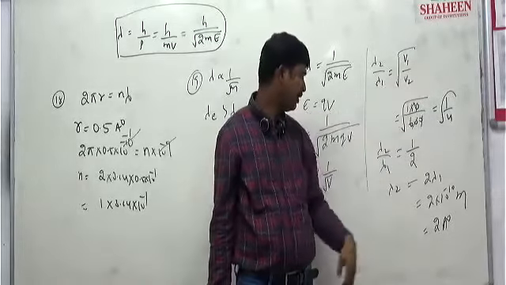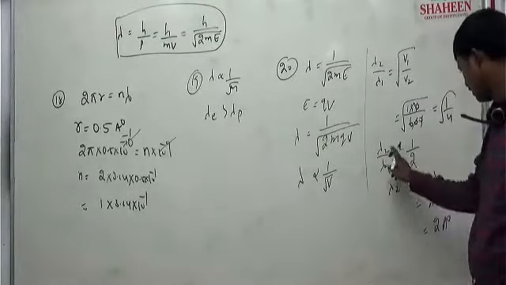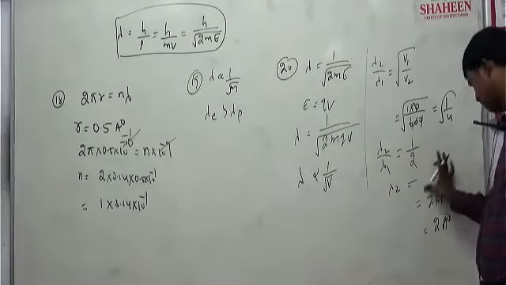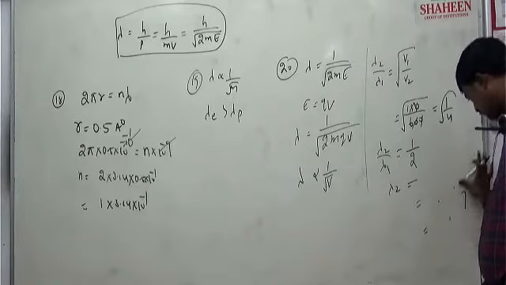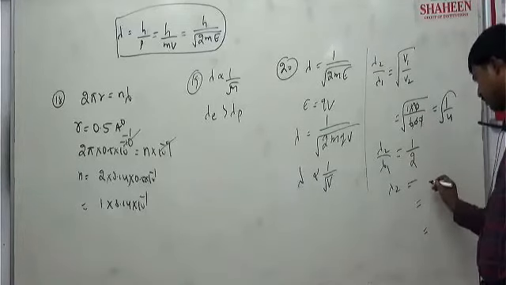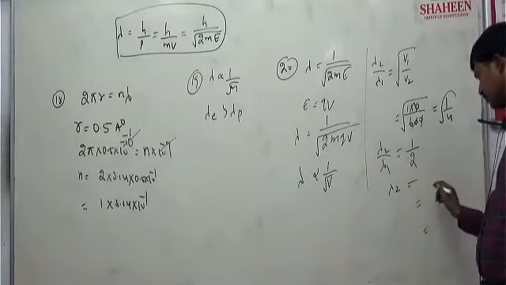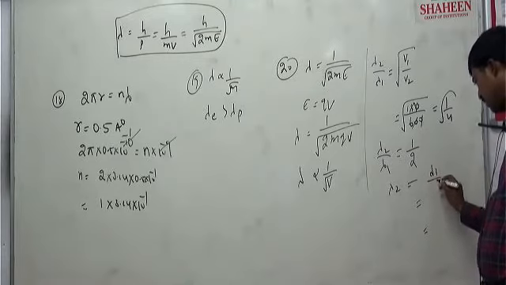So lambda 2 is equal to what? Cross multiplied, right? Wait. 2 into lambda 2, so lambda 1 is half that value. So lambda 2 will be lambda 1 by 2.